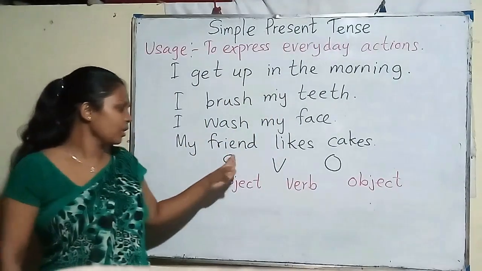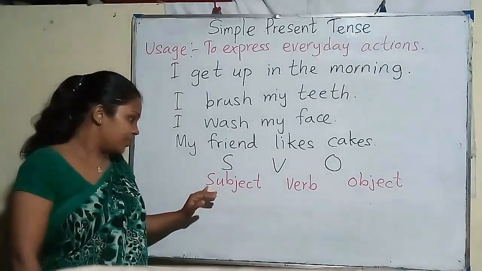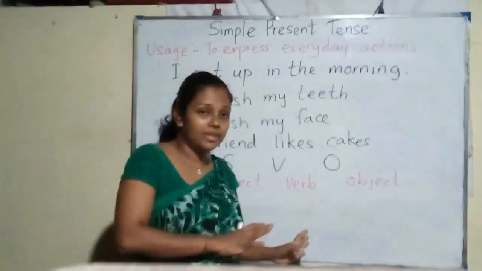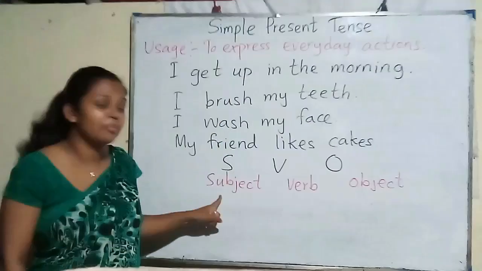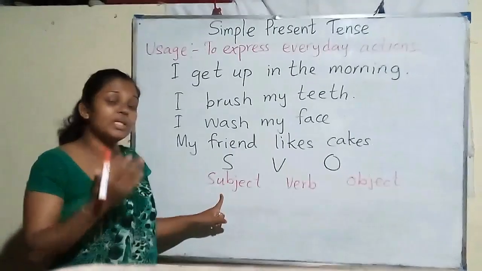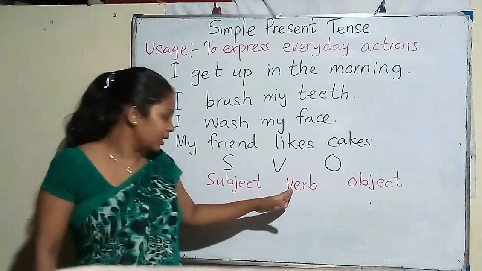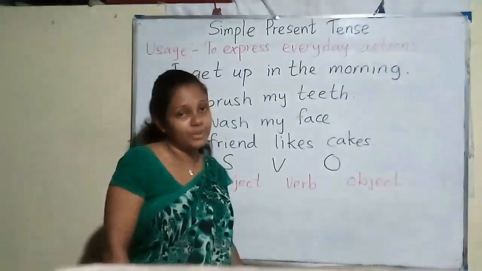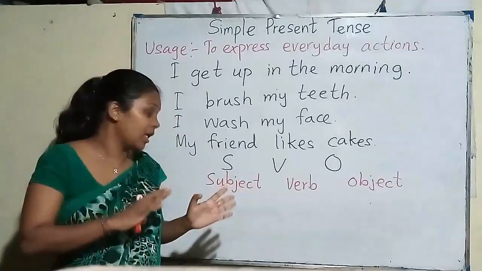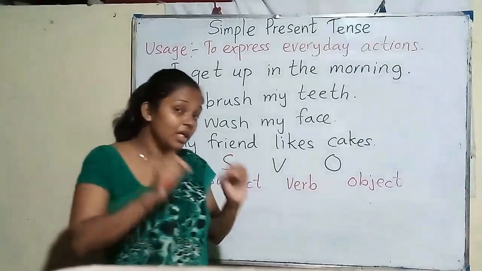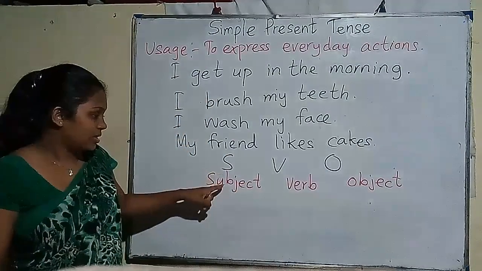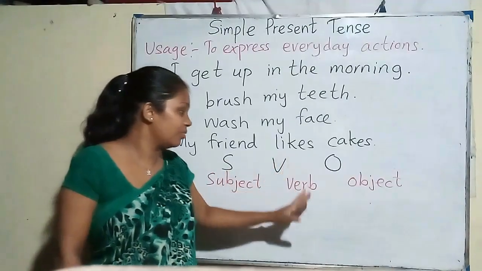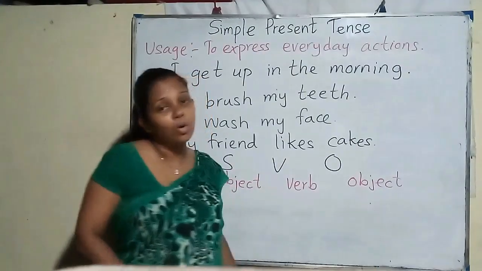Here subject means the doer or the person who is doing the action. Verb shows the action and then we write the object. So you have an idea how to write a sentence in English language.